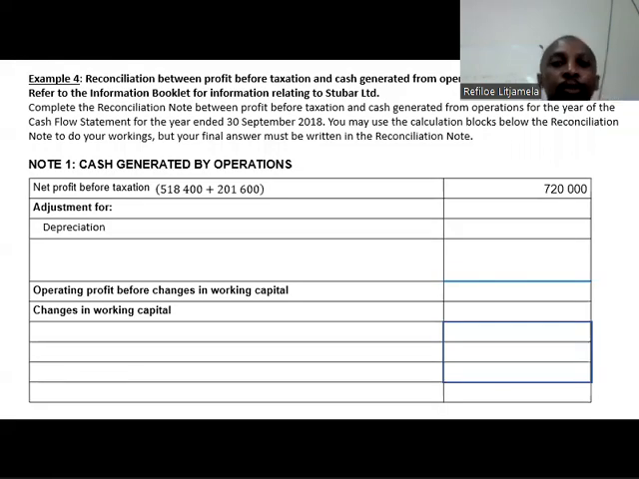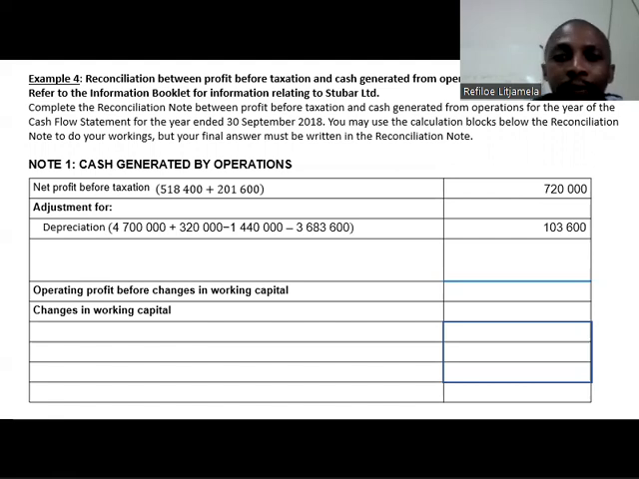Okay, the reconciliation between profit before taxation and cash generated from operations. So I'll just put it there as depreciation, and the amount will be that 103,600. Done, just like that. Guys, they will always give you ways to calculate what they didn't give you. So always read the information booklet carefully and work out how you need to find the value that you need. Like here, I had to work out how to find that depreciation value.